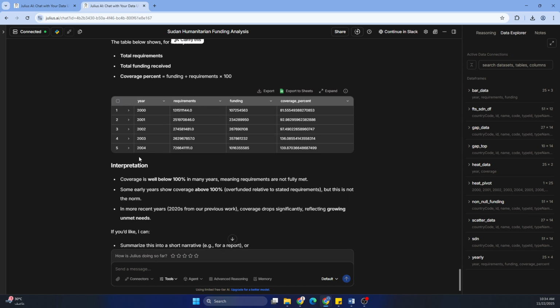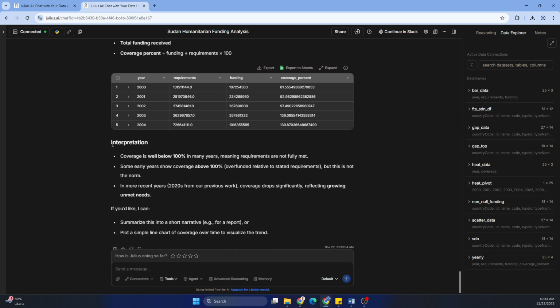So basically, it has given you a table and also an interpretation of that. Coverage is well below 100 in many years, meaning the requirements are not fully met. As you can see here is 81, 92, 97, 136, 139.